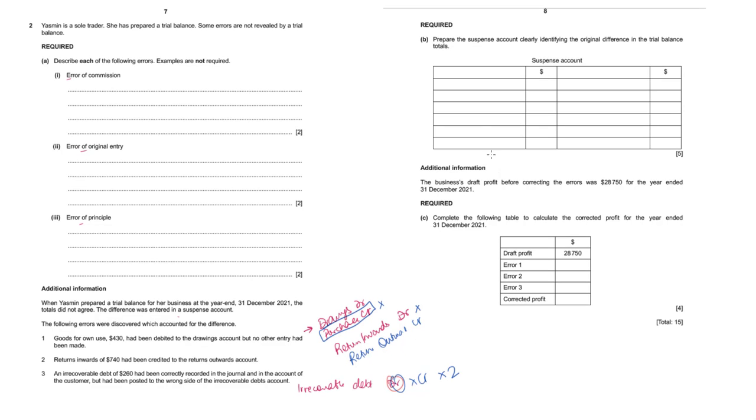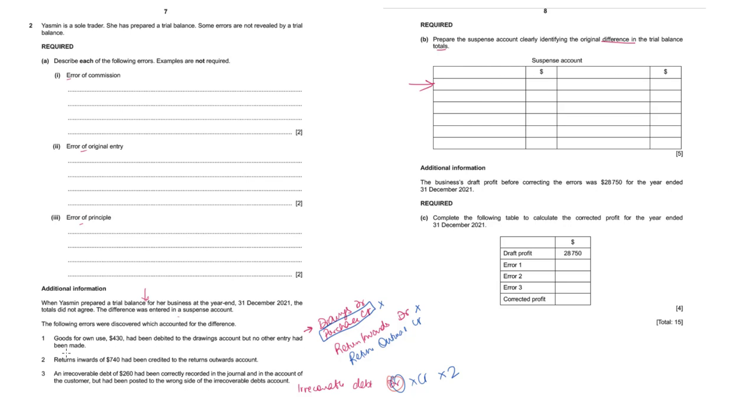Okay, part B tells us to prepare the suspense account and then identify the original difference in the trial balance total. See, the original difference is not given. So when we put all these entries 1, 2 and 3 in the suspense account, whatever difference we get, that we will have to put as the original difference in trial balance. In such cases, when preparing the suspense account, I would suggest you to keep the first row blank, because we don't know on which side there would be the difference in trial balance. So we'll keep the entire row as blank. We will start from the second row.